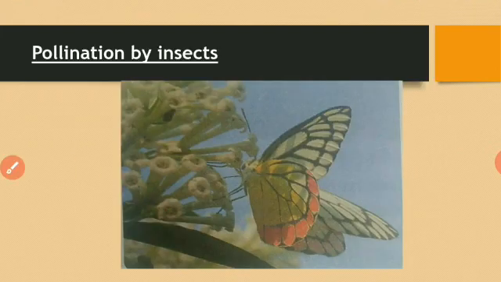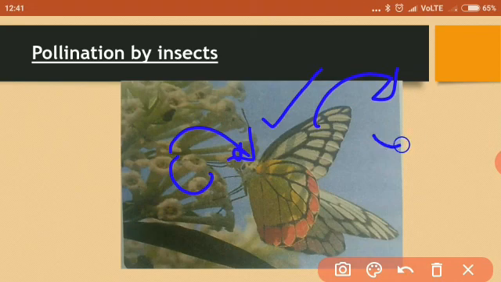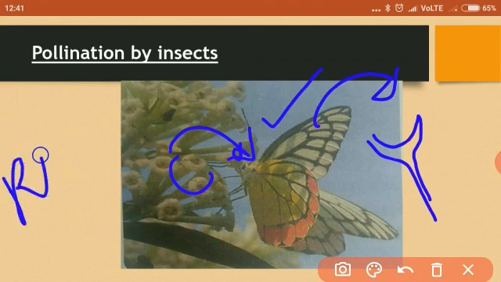Now pollination by insects. Insects such as butterflies, bees and moths help in the transfer of pollen grains from one flower to another flower. When an insect visits a flower, the pollen grains are dusted on its body. You know, pollen grains are actually a yellow colored powdery substance. When these insects alight on another flower, that is, they move and sit on another flower, the pollen grains on their bodies fall on the stigma of that flower. Some examples are rose, hibiscus, mustard. These kinds of flowers are pollinated by insects.